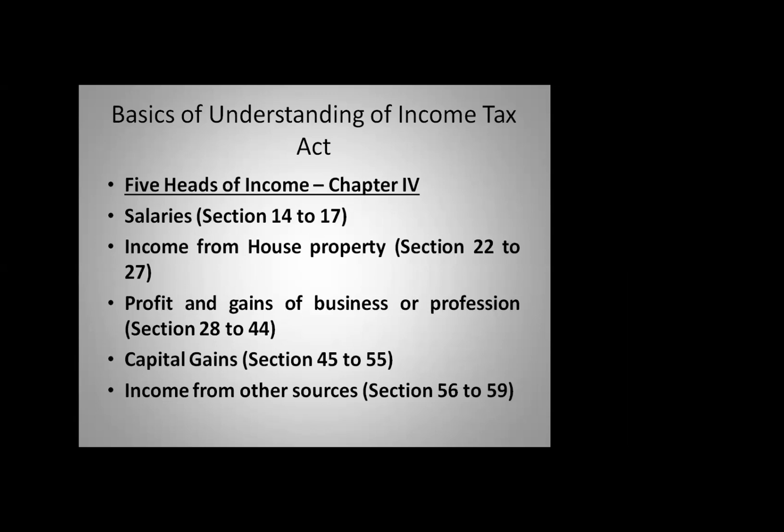In that period, your kids would have grown up. Now you have to give them in marriage. So what will you do? I don't have sufficient savings, so I will sell one of the properties. So you will get capital gains out of it. That is at the age of 45 to 55.